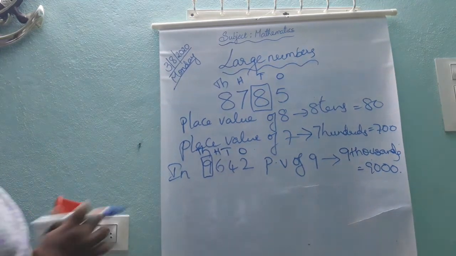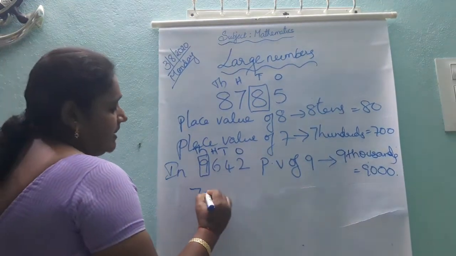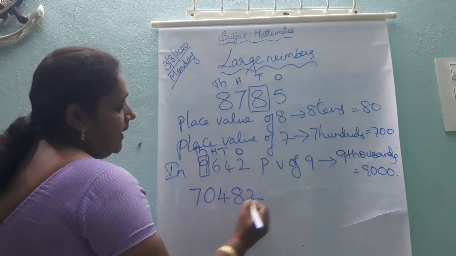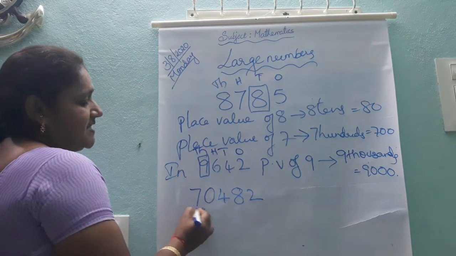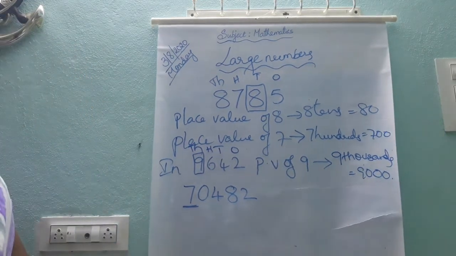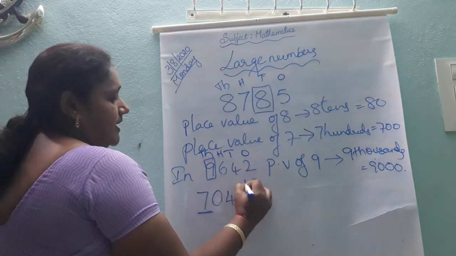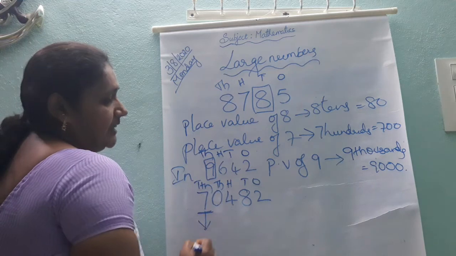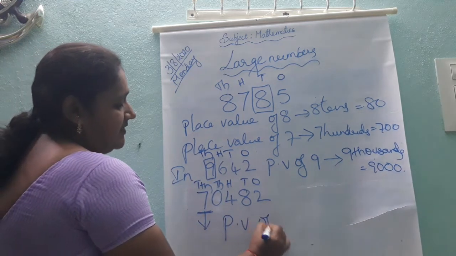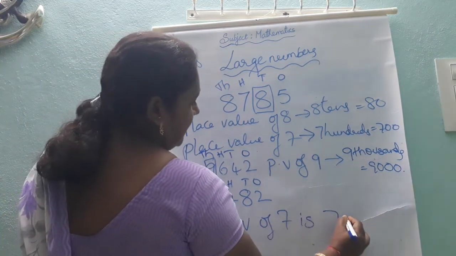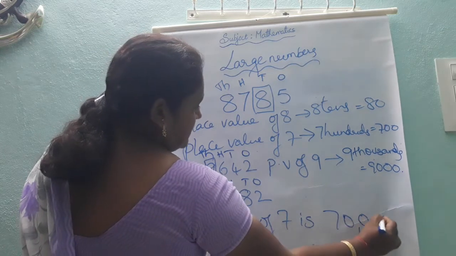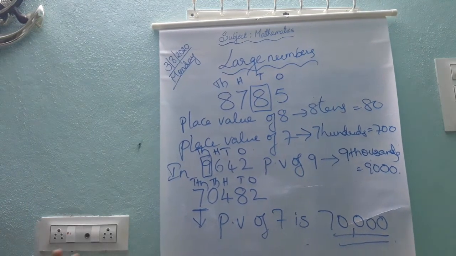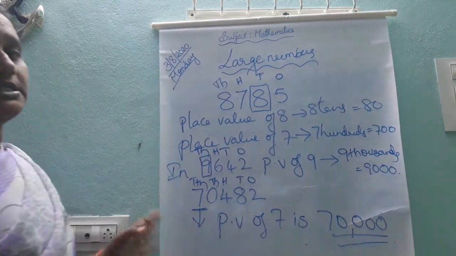Next, for example, I give a number 70,482. Now I ask you, what is the place value of 7? Before that, first you have to write ones, tens, hundreds, thousands, ten thousands. So 7 is at the ten thousands place. Now the place value of 7 is 7 into 10,000, that is 70,000. So up to now you learnt about place value.